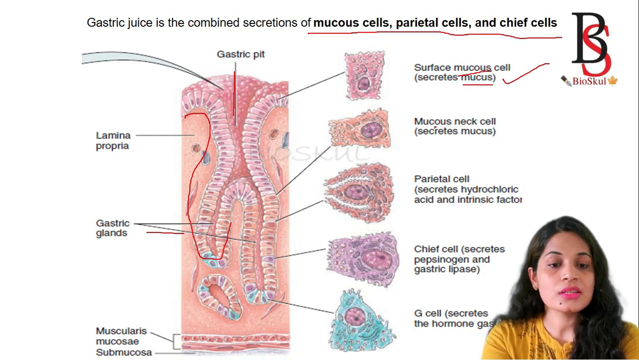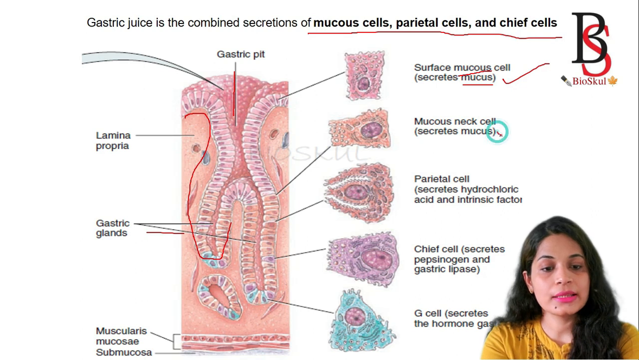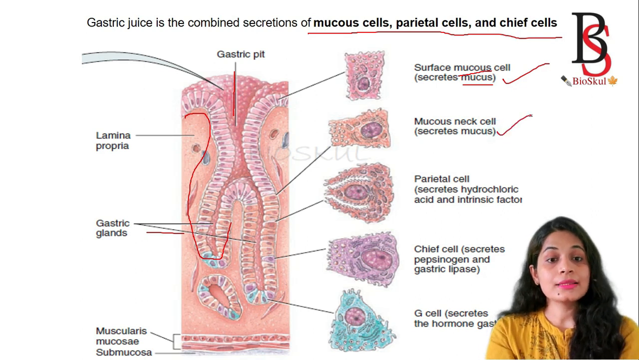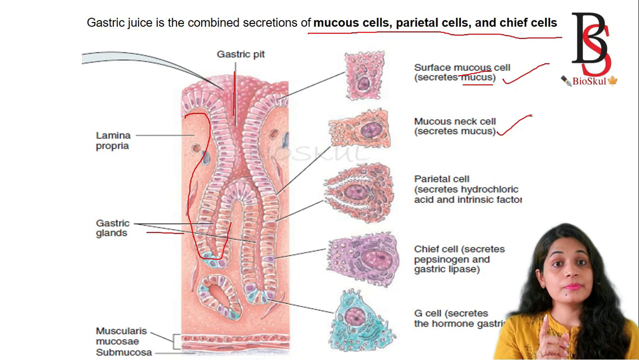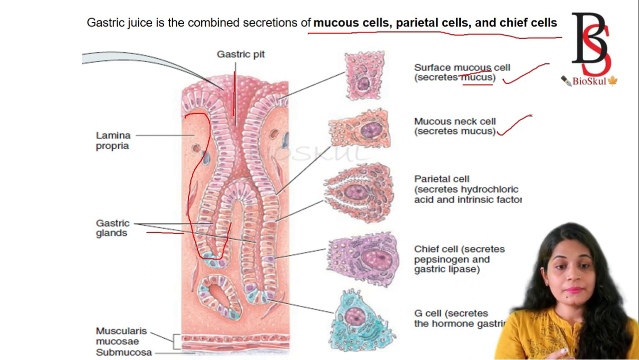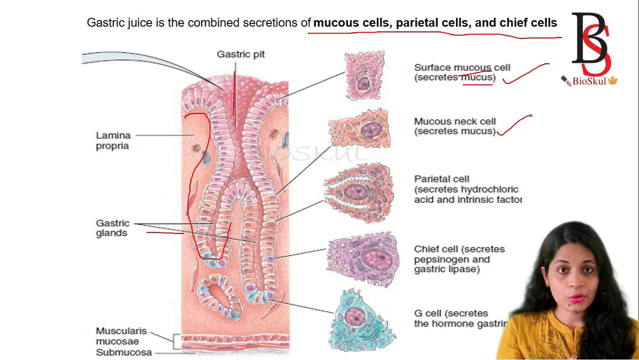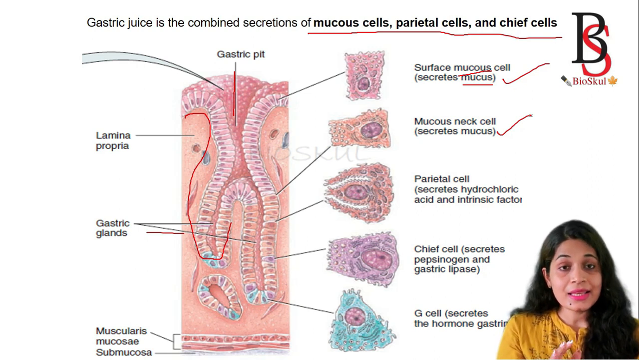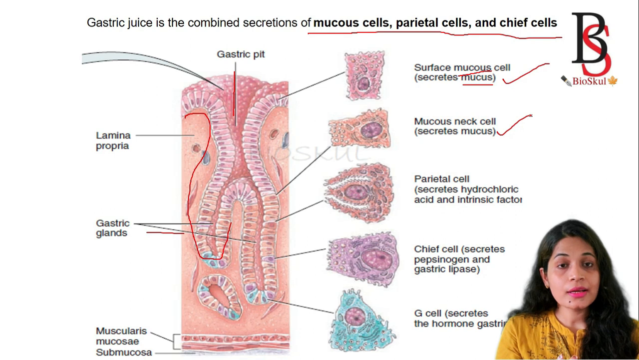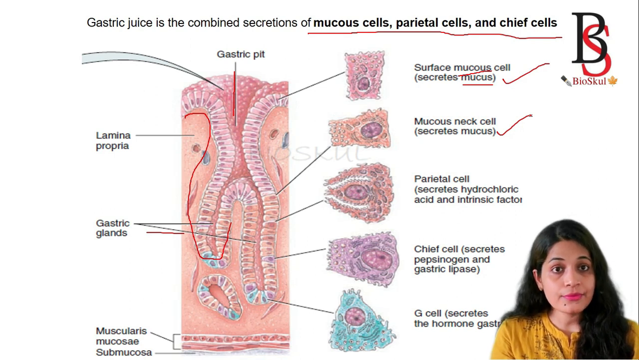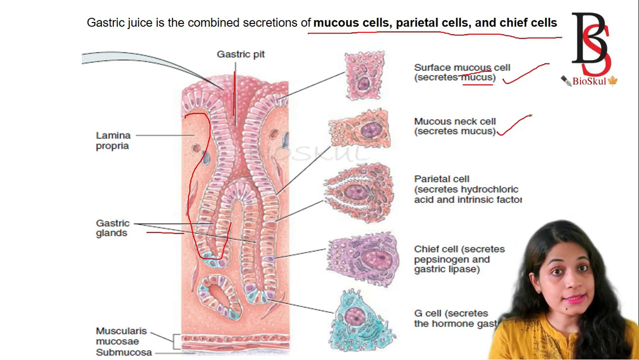mucus. Then the mucous neck cell will also secrete the mucous layer, and this mucous layer is very important, okay, because the mucous cell secretes mucus that is alkaline, and this alkaline mucus protects the stomach epithelial cell from acidic gastric juice.